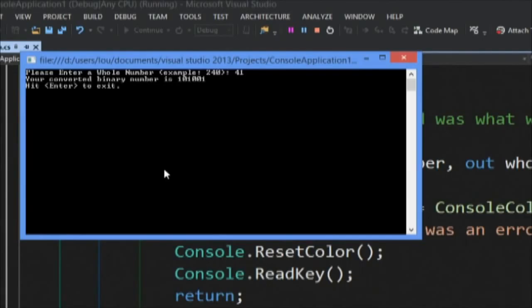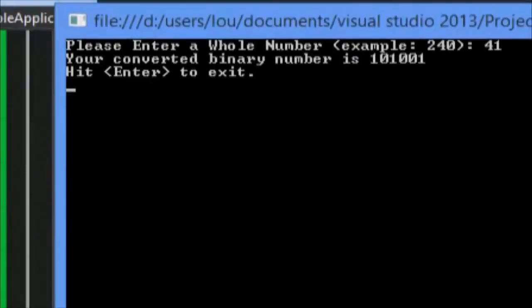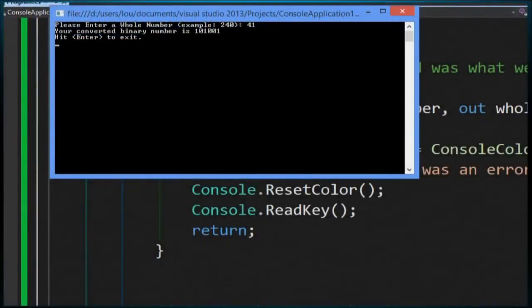So it's converted your number to binary. The binary number is exactly 01001. That's awesome. So everything is running in the background. You're not going to see a bunch of output with this code. It's just going to give you the answer, the binary number.